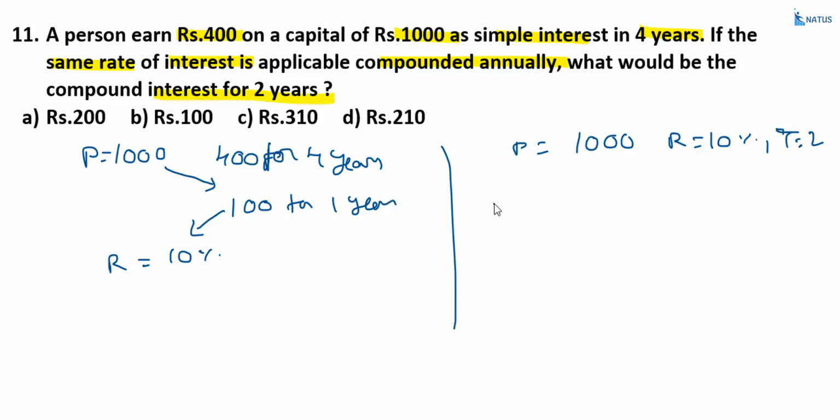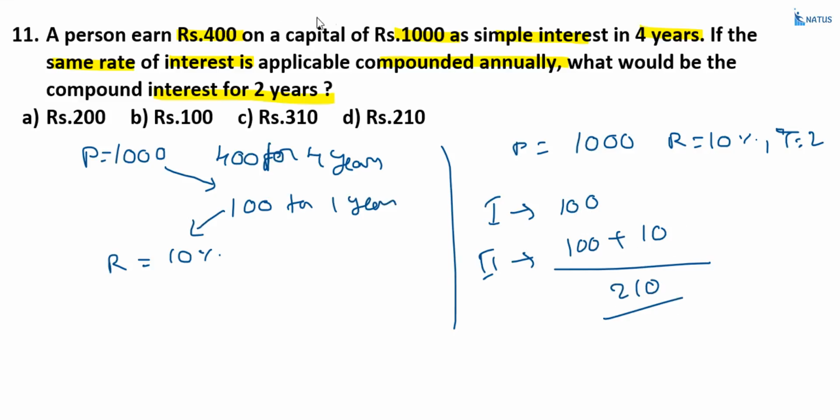Now, first year, what is the interest? 10% on 1000, that is equal to 100. Second year, 10% of 1000, that is equal to 100, plus 10% of the 100, that is equal to 10. Why? Because in compound interest, we calculate interest on the principal as well as interest on the previous interest also. So, what is the total? 100 plus 100 plus 10, that is equal to 210. Option D is the correct answer.